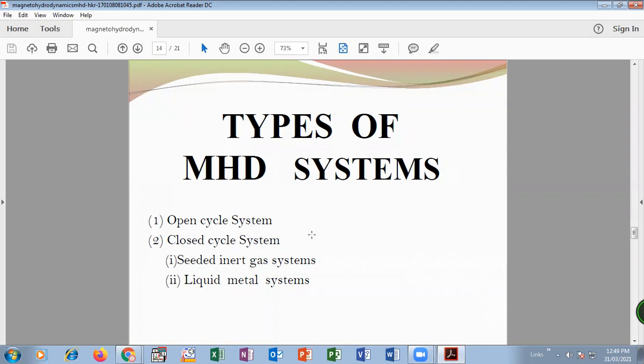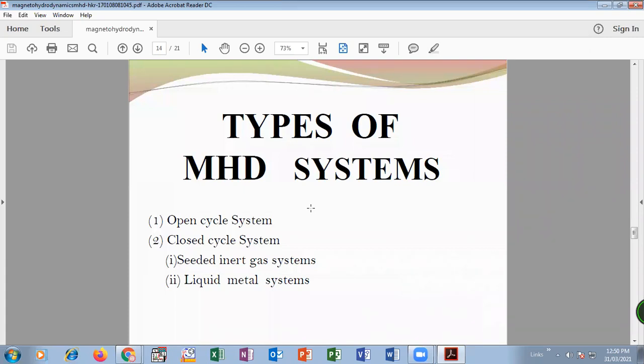In the seeded inert gas system, we use inert gases for the seeding, and in the liquid metal system, we use metal for the seeding purpose. So based on that, the main types are open cycle and closed cycle.